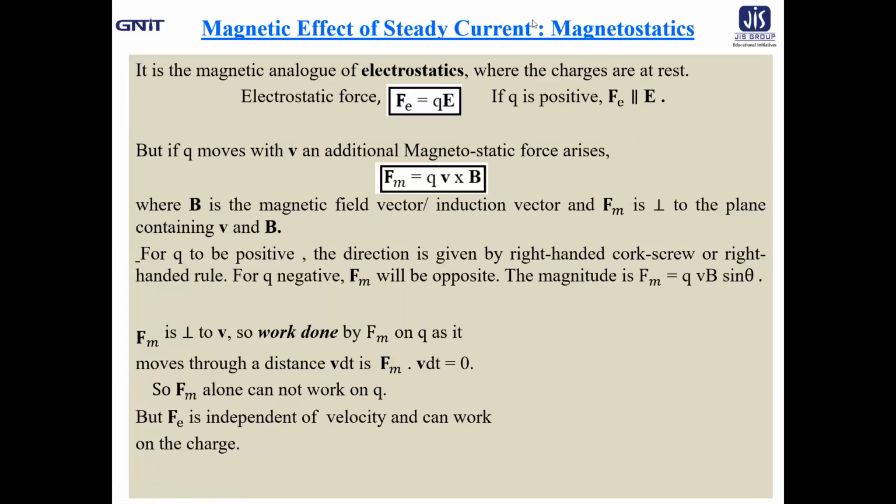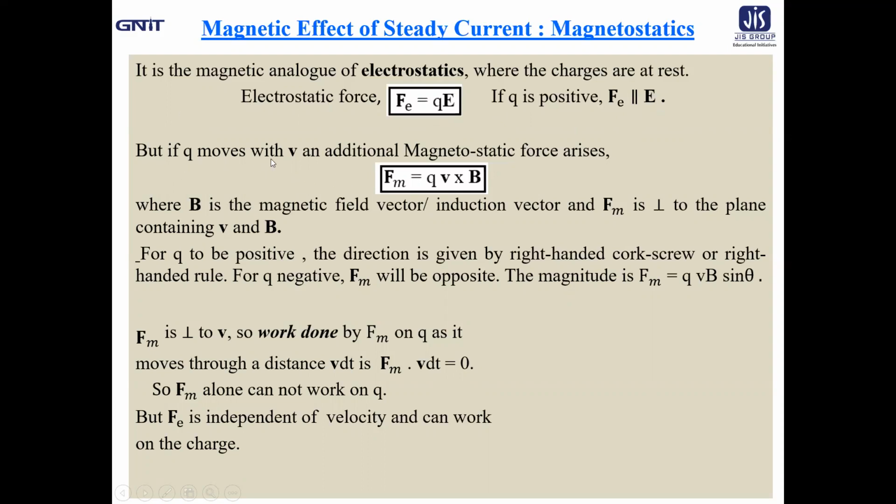Now to start with, what about magnetostatics? Basically, magnetic effect of steady current is called magnetostatics, and it is termed the magnetic analog of electrostatics. You are all familiar with electrostatics, where we have seen that charges are at rest. The expression for electrostatic force, which we got in the earlier classes, is F equal to Q into E, where F is the electrostatic force and E is the electric field. If Q is positive, then F is parallel to E.